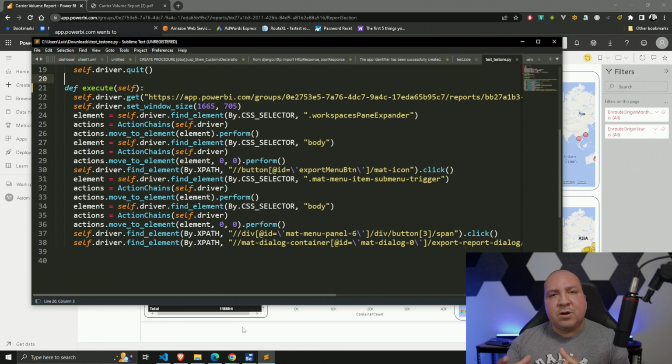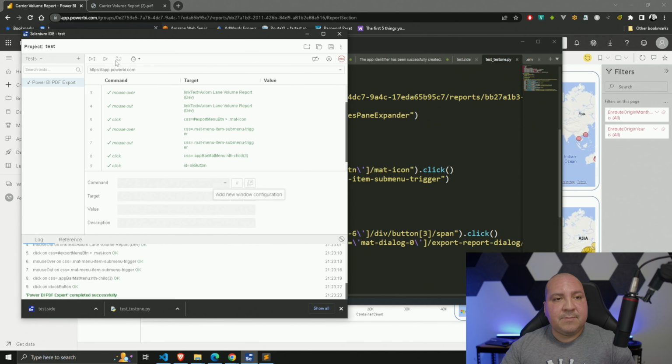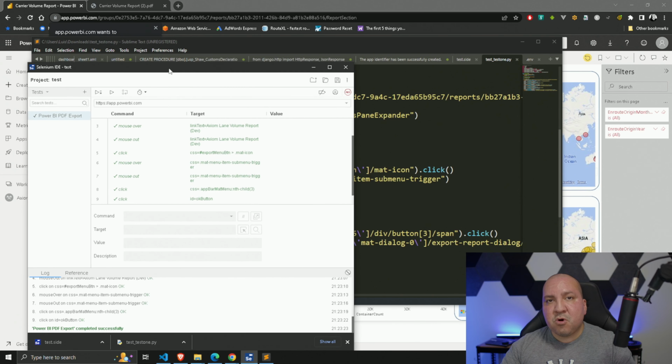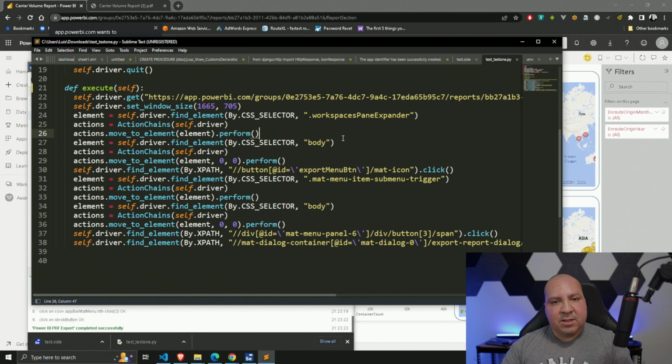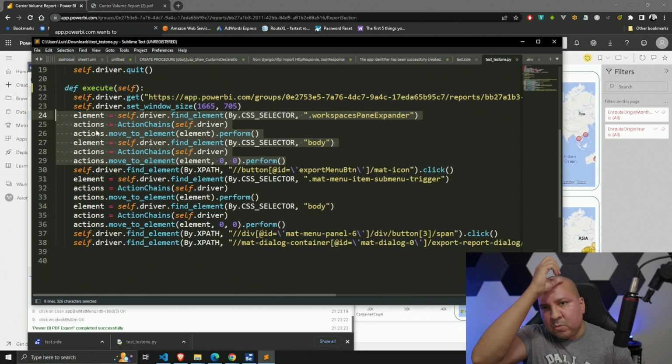Nevertheless, this is just a real good introduction of using Selenium IDE to interact with your browser to automate those steps, and also how to export these steps out to Python code. But just keep in mind, there's a lot of junk in here that is not needed, so we would most likely end up removing it, like in my case. And once you put it in Python, if you're familiar with Python, you could do all kinds of other stuff with it, right?